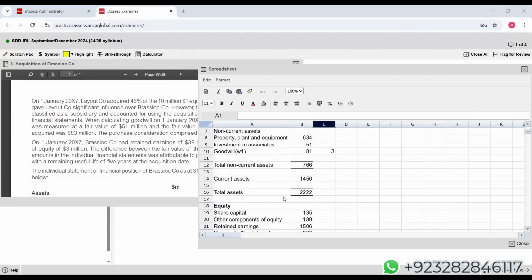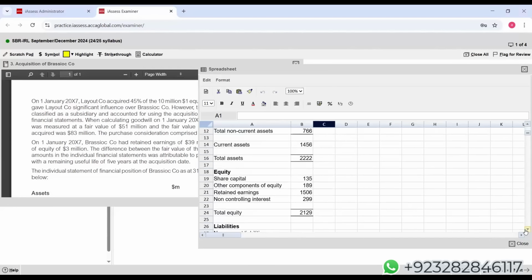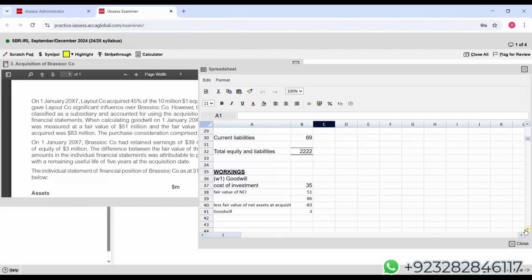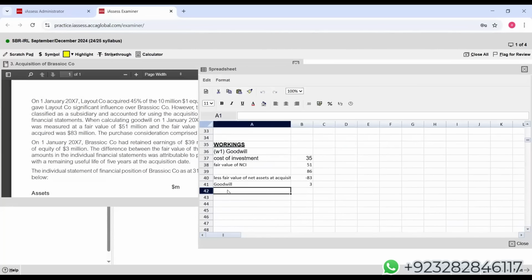Okay, thank you. Now, students, let us go to working 2. I'm doing working 2 here. In working 2, actually, we have to find out, number 1, the fair value adjustment, and plus, we have to find out the value of property, plant, and equipment which needs to be eliminated. Fair value adjustment. Let's deal with this first.